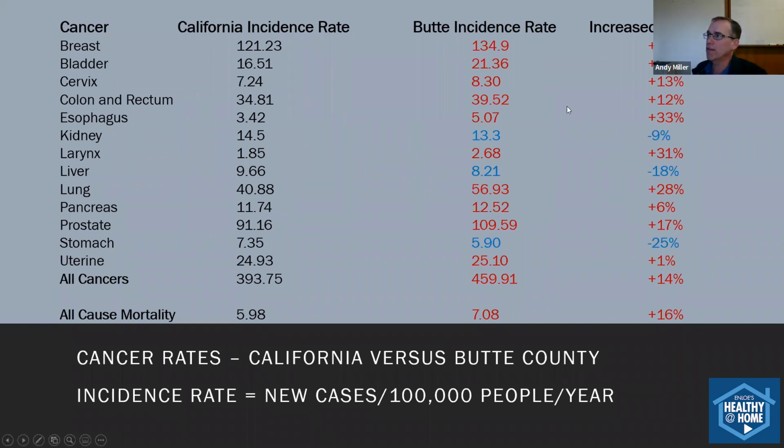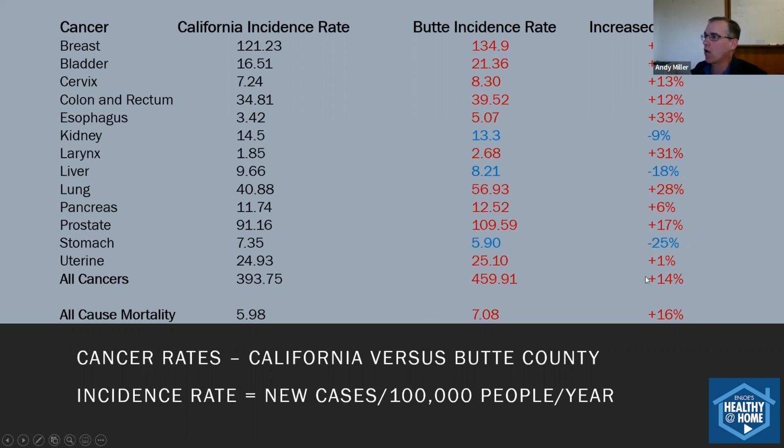And here are the incident rates in Butte County for those same cancers and some other things. If they are in red, that number is higher, and if the cancer rates are lower, it's in blue. You see that for most cancers, with the exception of kidney, liver, and stomach cancer, Butte County has a higher rate. And if you take them all over on the right-hand side, this is the percentage difference.